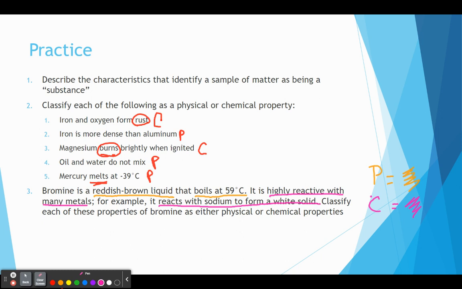There are also some other practice problems very much like number 3 that are posted on Google Classroom. So I would encourage you to take a look at those and use that as a basis for your studying purposes, because you want to make sure that you can identify both of these.